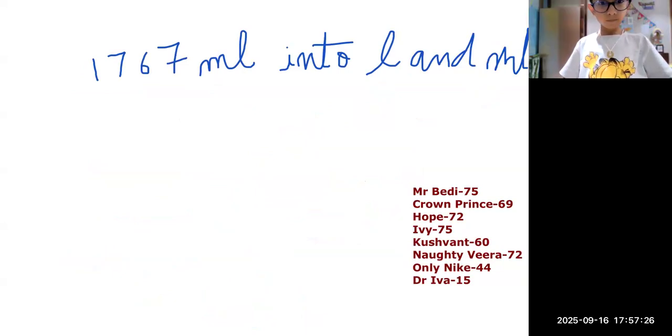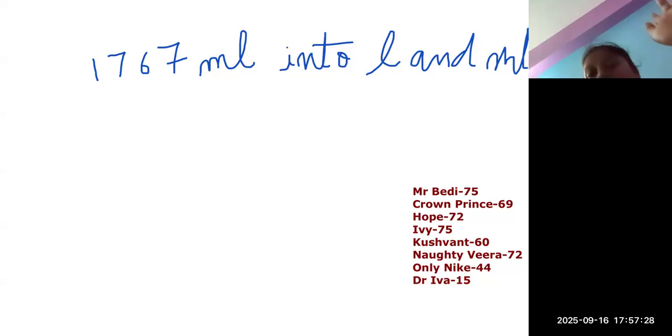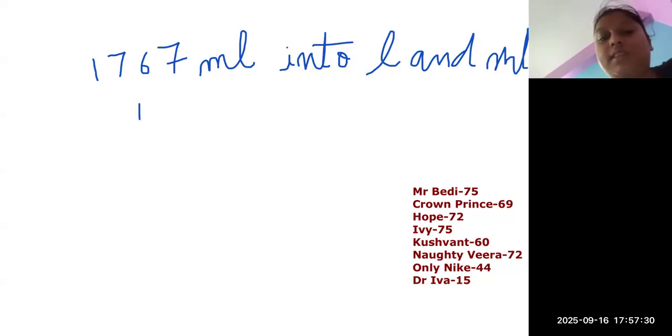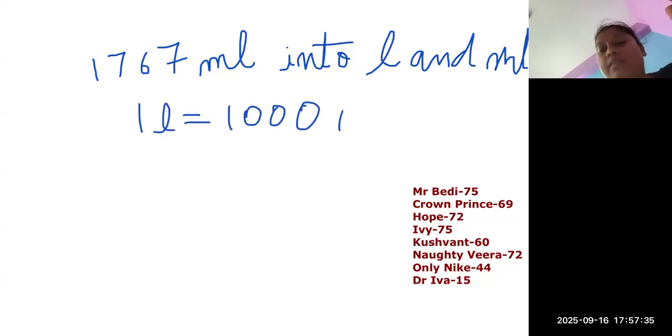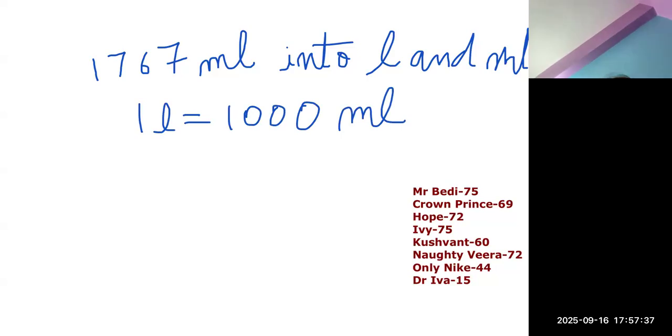Okay, everyone, keep remembering what our conversion unit is: 1 liter is equal to 1000 milliliters.